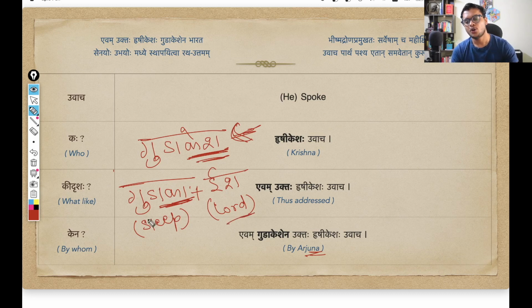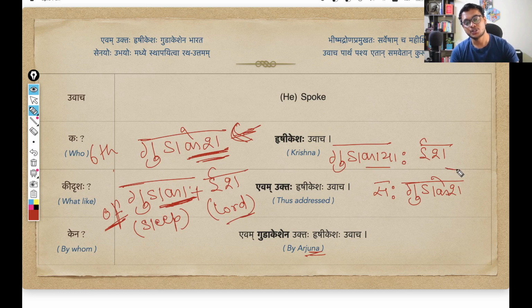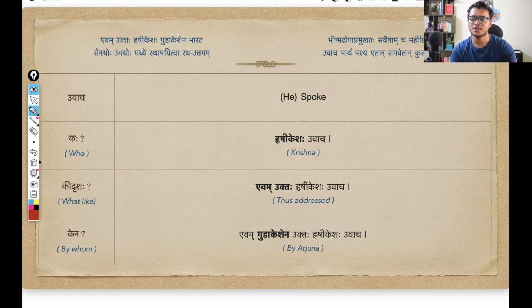So, lord of sleep or the controller of sleep. You are saying 'of sleep', so if you want to do the complete Sanskrit breakdown of this particular samasa, Gudaka, and you want to say 'of Gudaka', you want to use the sixth case, right? So Gudaka will change into Gudakayah. Gudakayah Isha, that is the master, the controller of sleep. Gudakayah Isha, sah Gudakesha, one who is the master of sleep, is called Gudakesha. This is how you can break down and open up the samasa. Anyways, we know this.